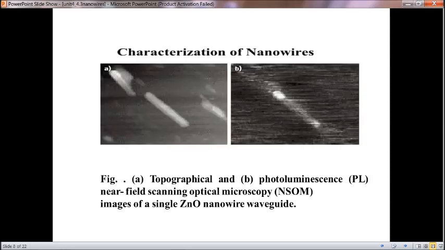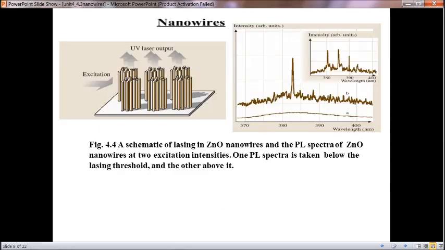Then the characterization of nanowires. It can be characterized by topographical, photoluminescence, and near field scanning optical microscopy methods. So the first one is topographical, the second one is photoluminescence. In photoluminescence, whenever we give excitation, UV laser light output will be formed from the nanowires. This is the schematic of lasing in zinc oxide nanowire and the photoluminescence spectra of zinc oxide nanowires at two excitation intensities. One photoluminescence spectrum is taken below the lasing threshold and the other above it. This is given over here in the two figures.